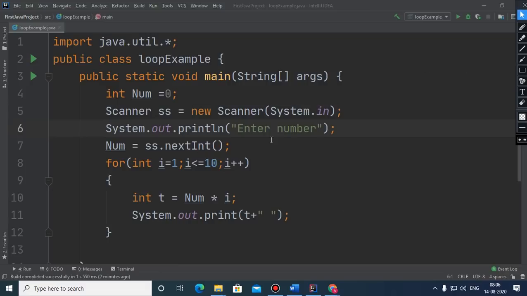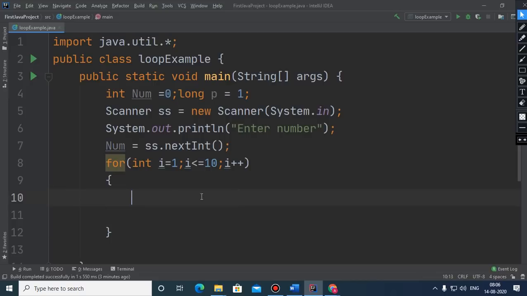And suppose here we want to find out the product of all the numbers from 1 to 10. So in that case, suppose here we have taken a long variable p. I am taking this long data type so that we can store the product of even large numbers up to some extent, because the range of integer is only 32-bit and here the size is 32-bit and here long can store a 64-bit value. That's why I have taken long.